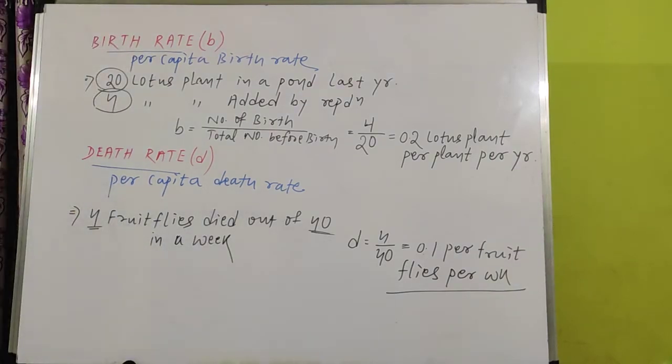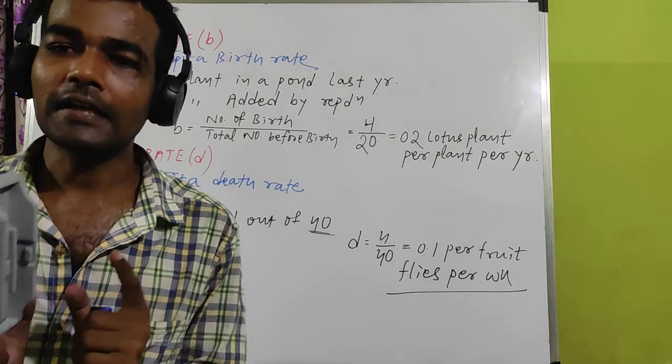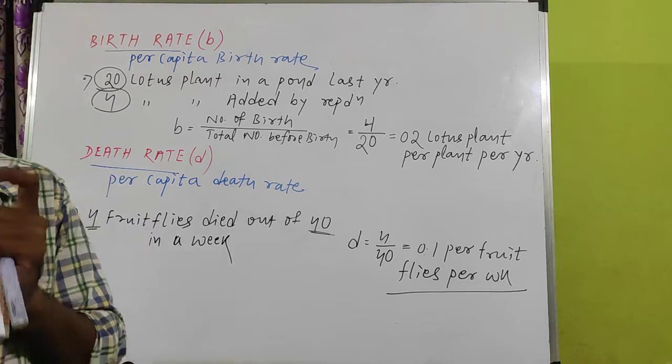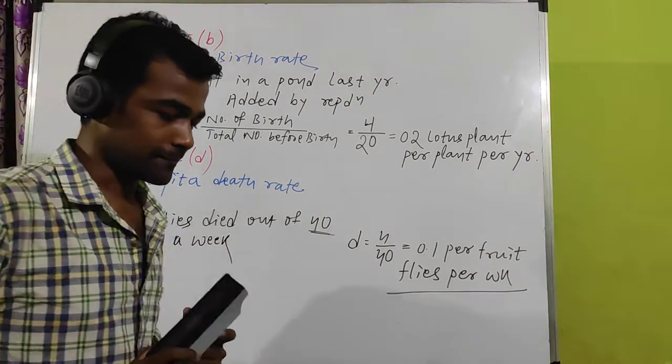You have to remember that birth rate and death rate are different from natality and mortality. In natality and mortality we are considering the number. What is the main difference between birth rate, death rate and natality, mortality?